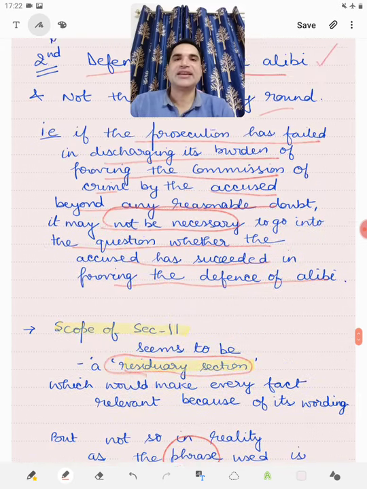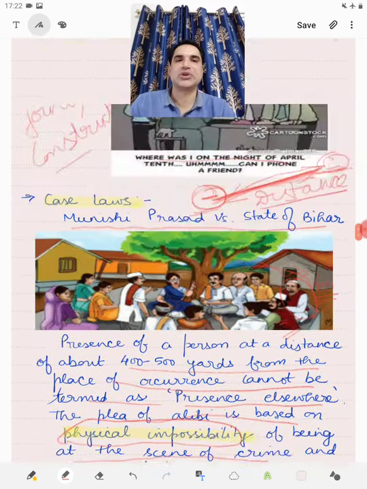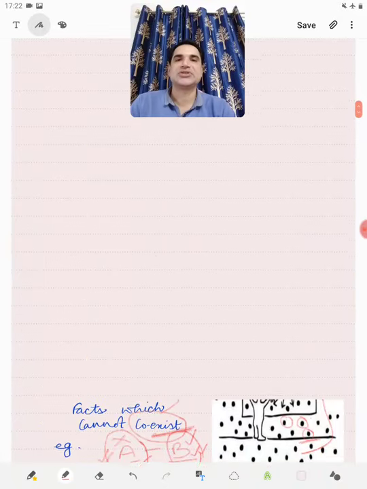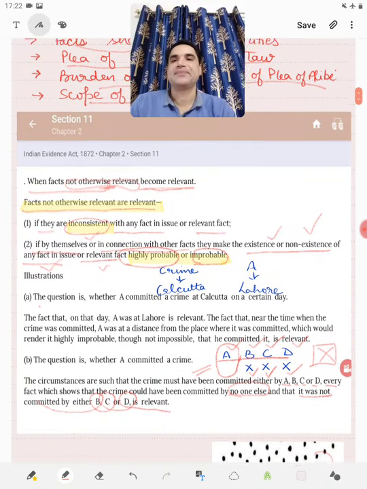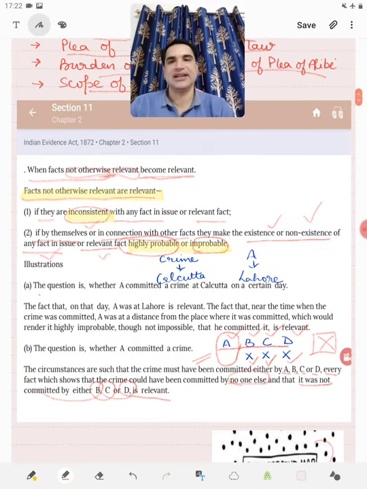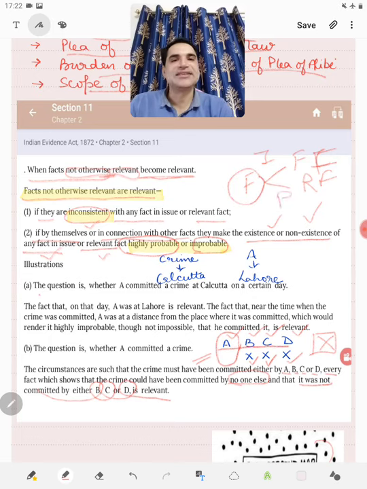Let us have a quick recap on Section 11 as to what all is important in it. So we saw that Section 11 makes two things relevant: facts which are inconsistent with a fact in issue or relevant fact, or those facts which make the existence or non-existence of a relevant fact or fact in issue highly probable or improbable.